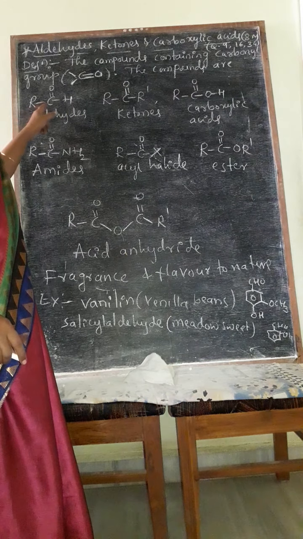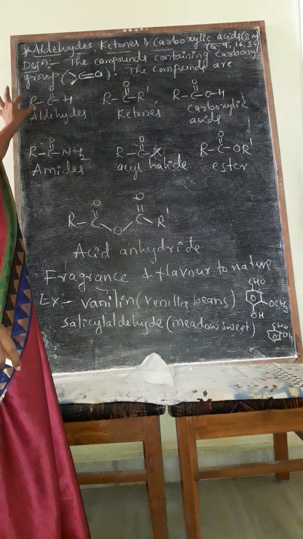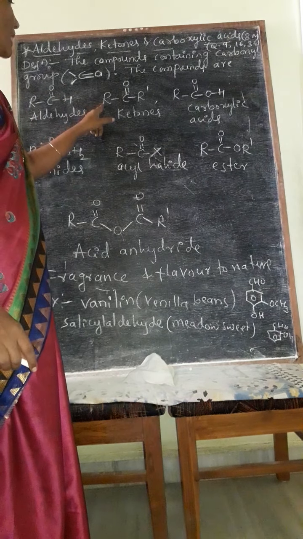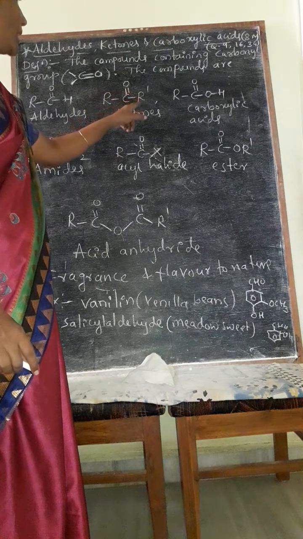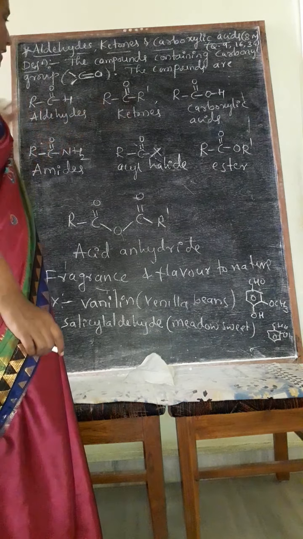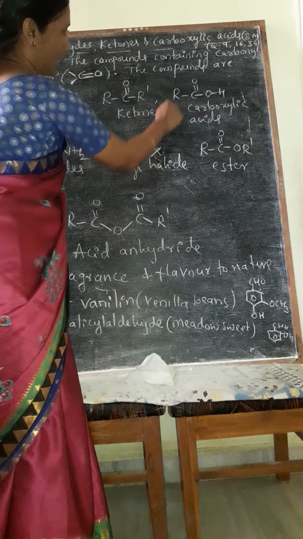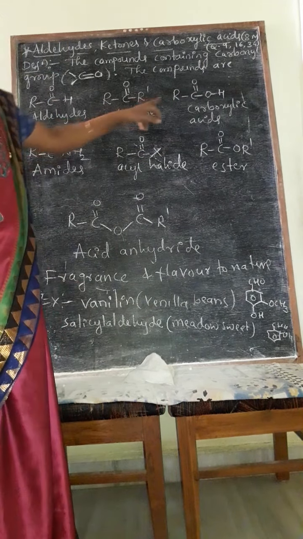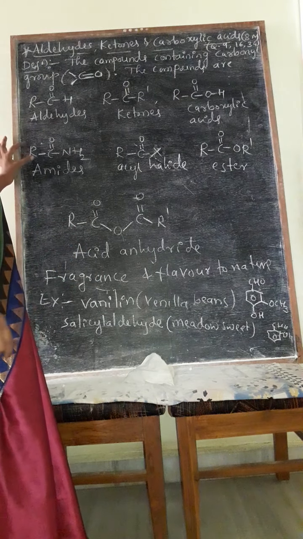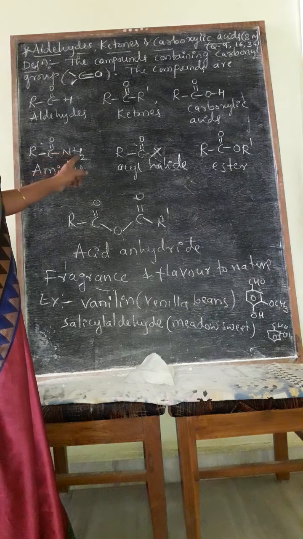General formula is RCHO, aldehydes. Instead of R you have to take an alkyl group or aryl group. Next is R, C double bond O, R dash, known as ketones, where R dash may be the same or different. Next is carboxylic acids, RCOOH, where R again is an alkyl or aryl group. Next is amides. General formula is RCONH2. Next is